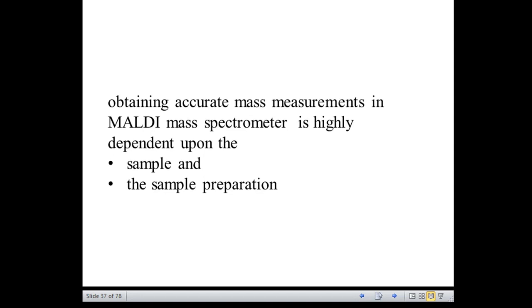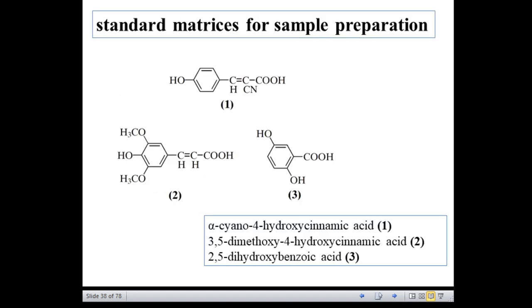Right? So we'll just try to understand what are the standard matrices that are used for sample preparation. Here the three structures labeled 1, 2 and 3 refer to three different standard matrices that are used for peptides and proteins exclusively.